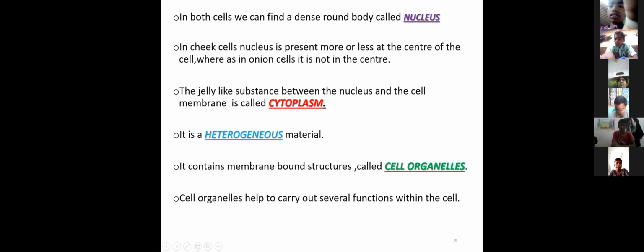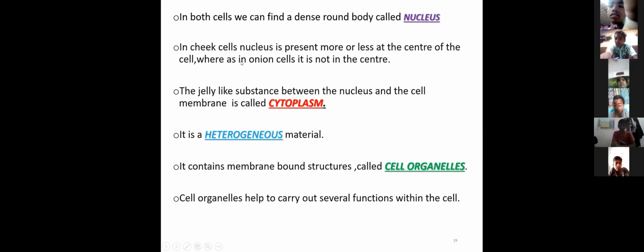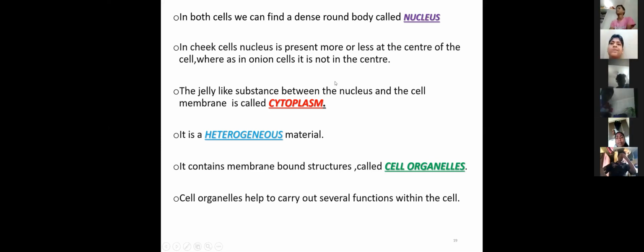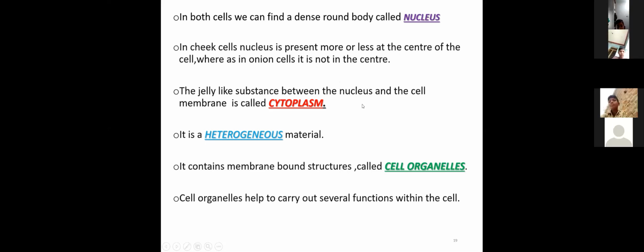In cheek cells, the nucleus is present more or less at the center of the cell, whereas in onion cells it is not in the center.